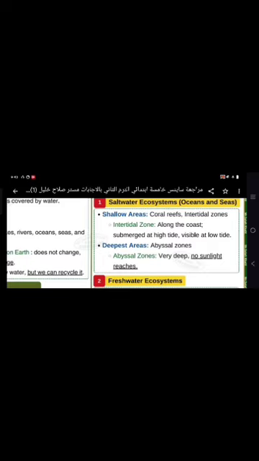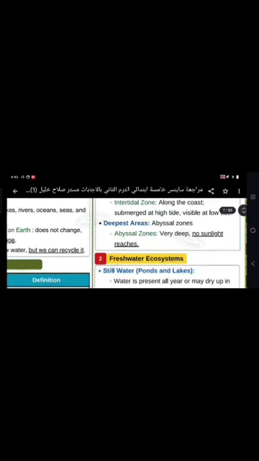The deepest area is what we call the abyssal zone. The abyssal zone is so deep that sunlight cannot reach it. Very deep one.